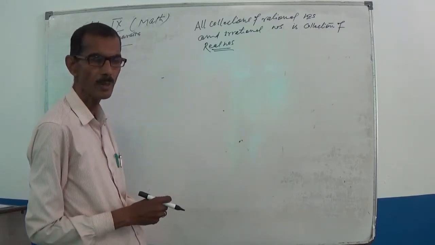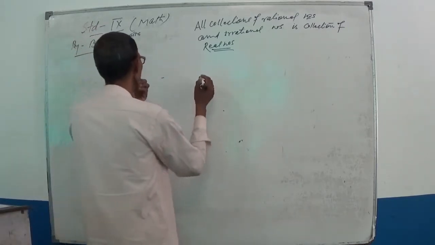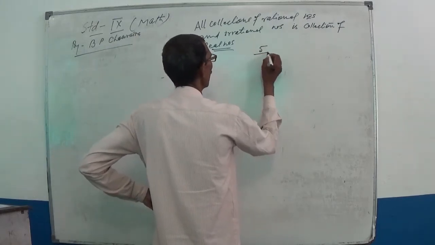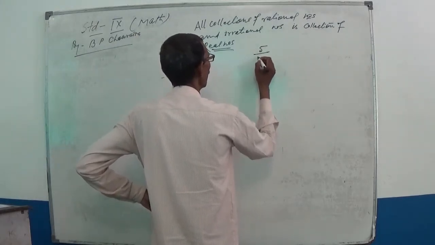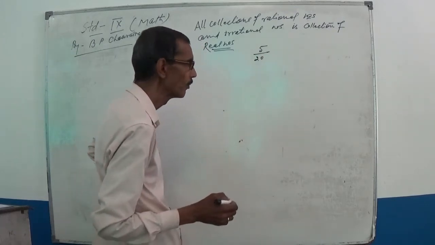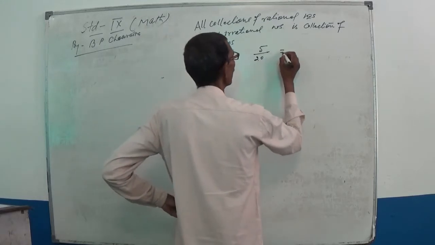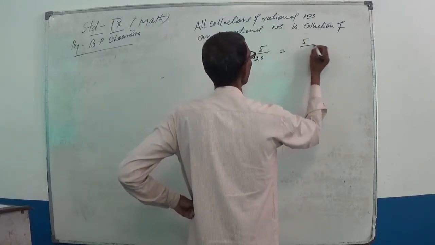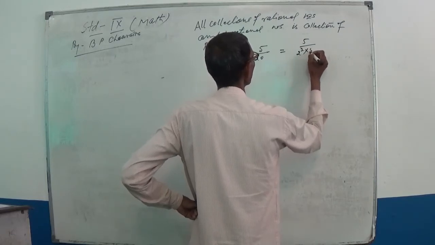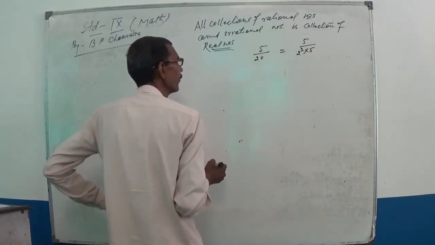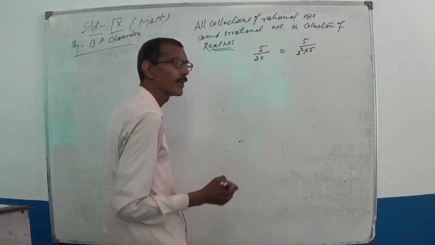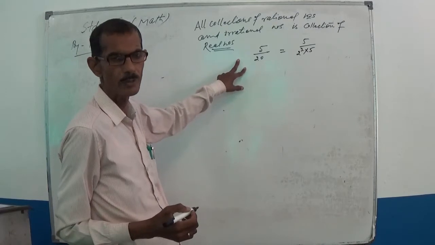For example, 5/20 can be written as 5 over 2 to the power 2 into 5. So you can get a terminating decimal of 5/20.